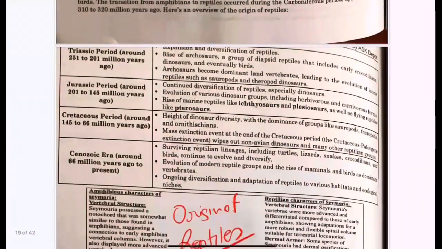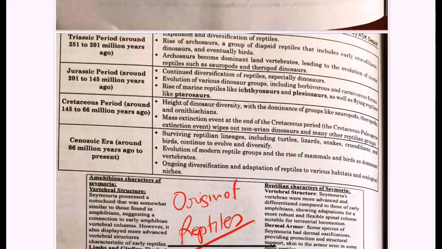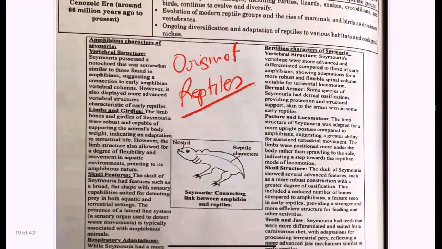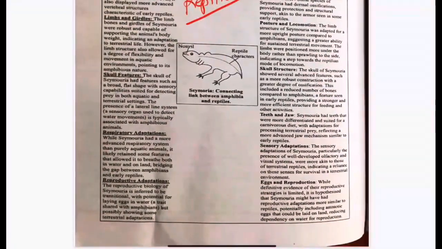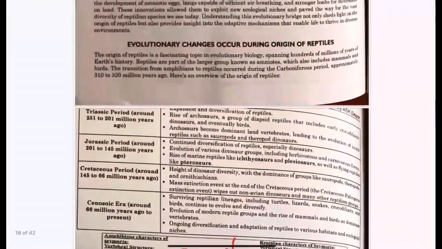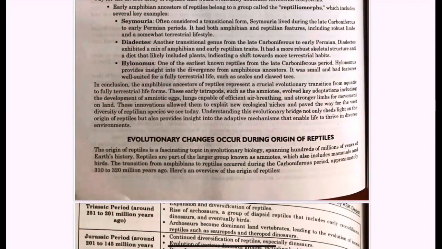You will discuss the theories, and you will also write about which reptiles were there during different periods and how they became extinct, and how the early reptiles had amphibian characters, then how they developed the reptilian characters. So you will explain it in detail, as it will be required for filling up at least 3 sides of a page.